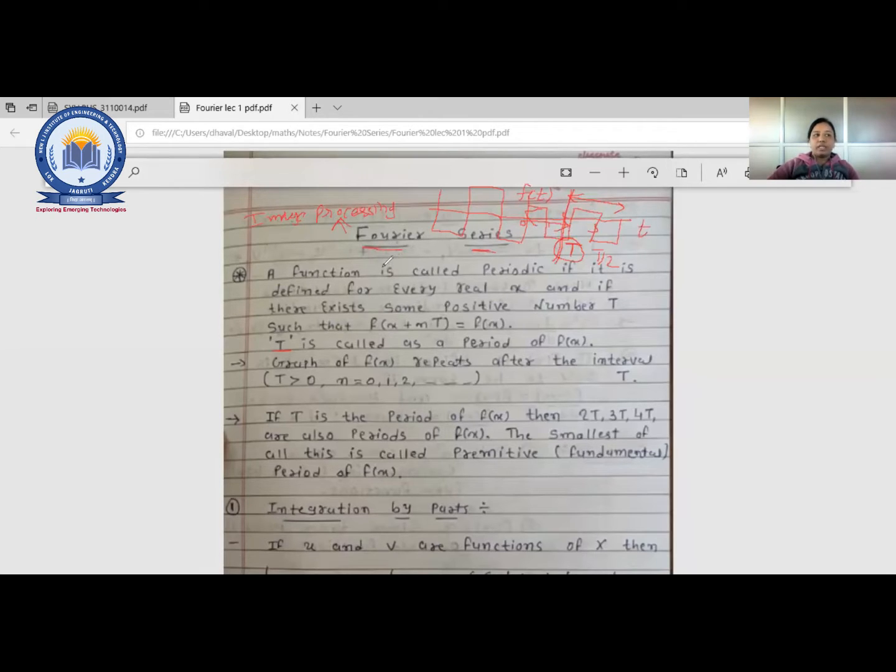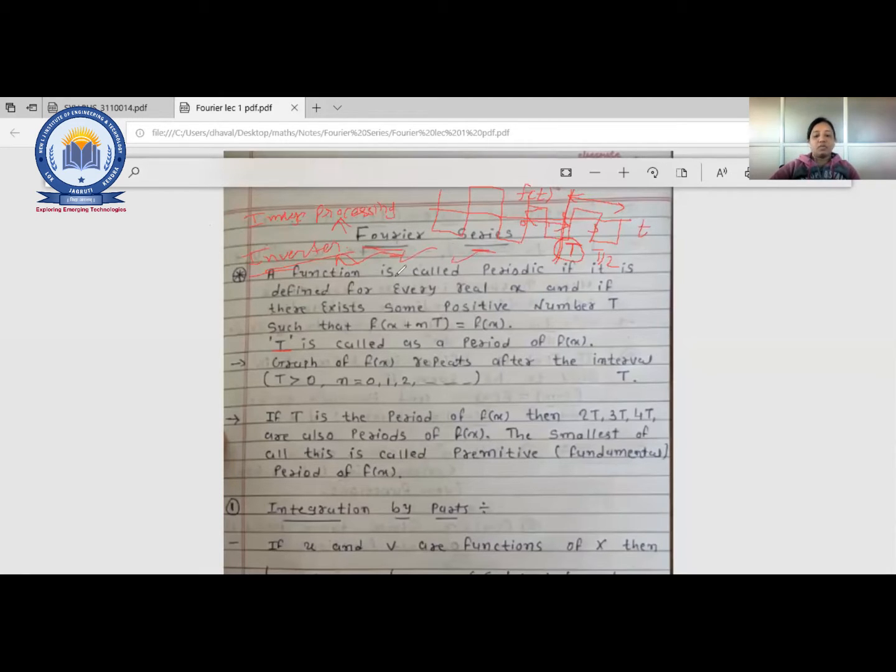Suppose you are going for any household application, say an inverter. If you are designing an inverter, as an electrical or EC engineer, then if you are going to design this, it will also require the concept of Fourier series. So in each and every area, you will find some concept of Fourier series. So obviously it is very helpful.